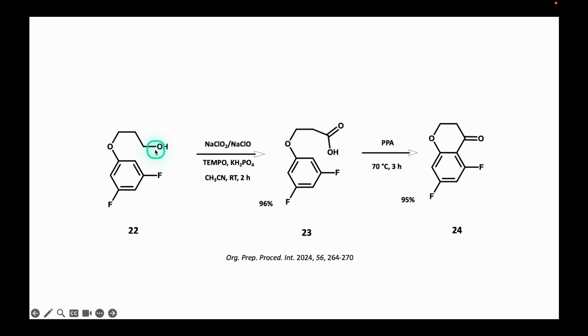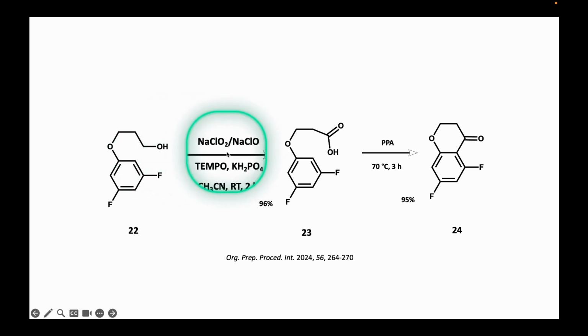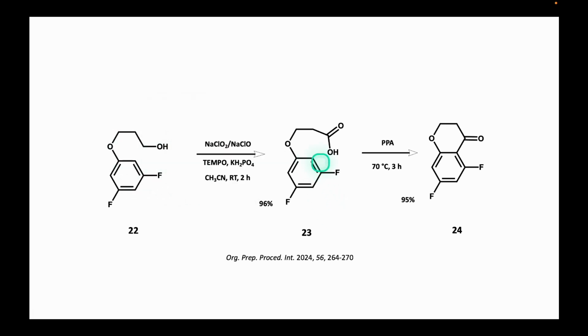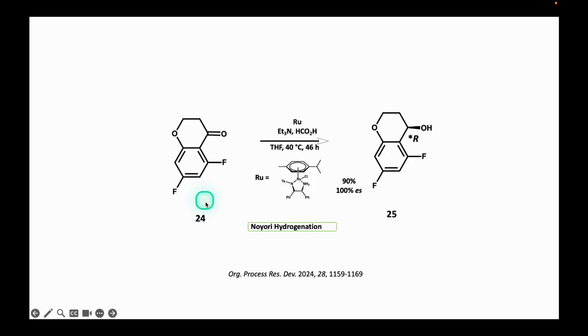The oxidation of the primary alcohol in 22 is performed with sodium hypochlorite and sodium chlorite to yield the carboxylic acid 23. Intramolecular acylation is performed with polyphosphoric acid to generate chromanone 24. Through Noyori asymmetric hydrogenation, chromanone 24 produces chiral chromanol 25 with an R configuration.